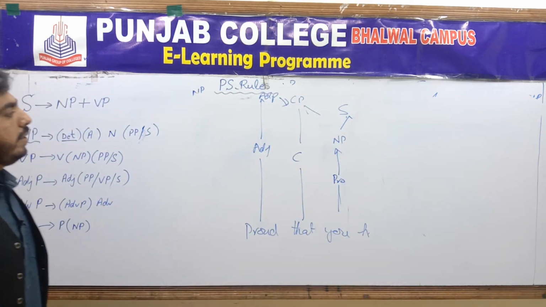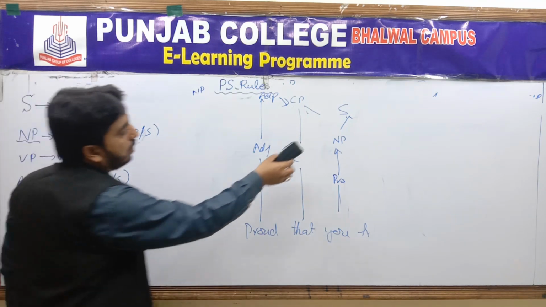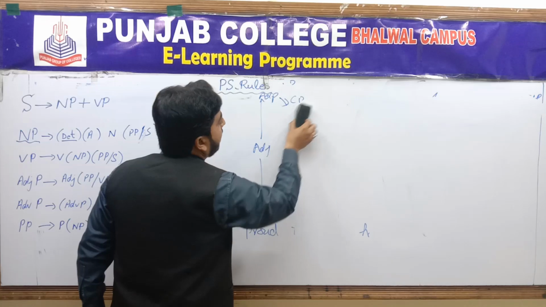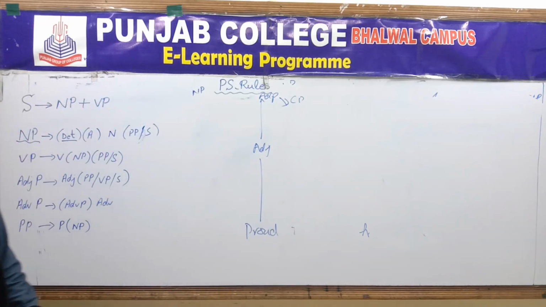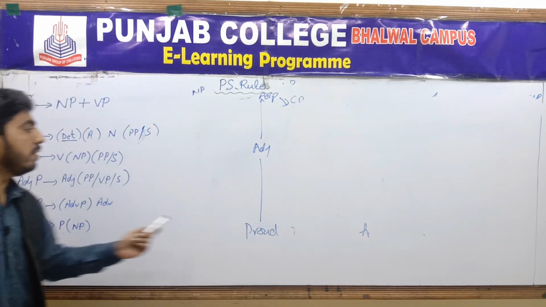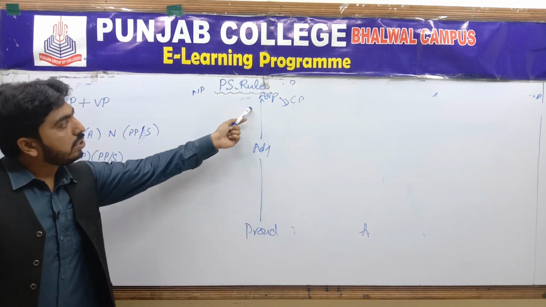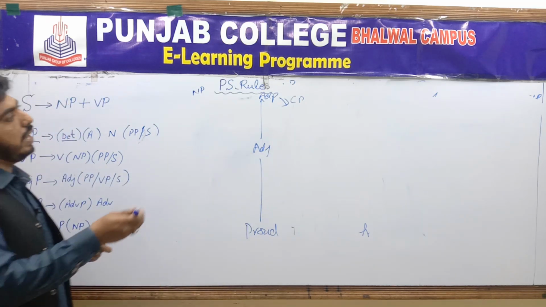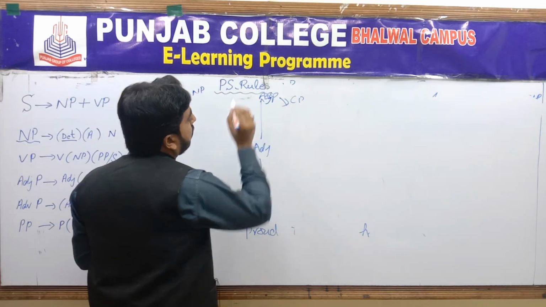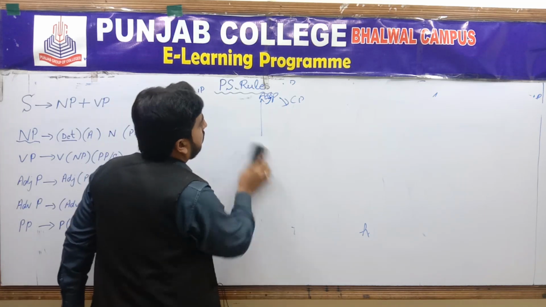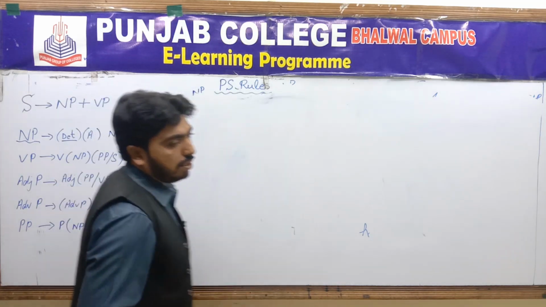And again noun phrase, we don't need this one. Complementizer, we don't need. So a single word, the adjective, must be present in an adjective phrase. This is about the structure of the adjective phrase.